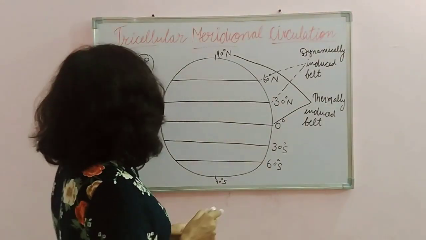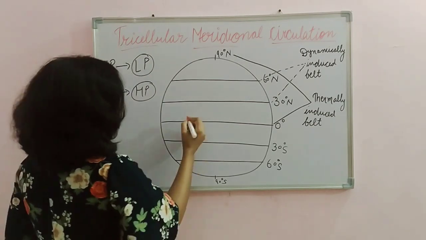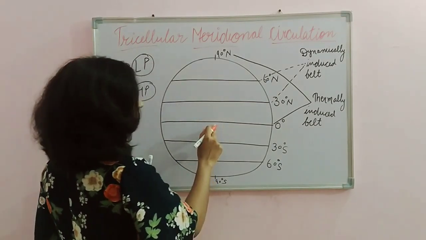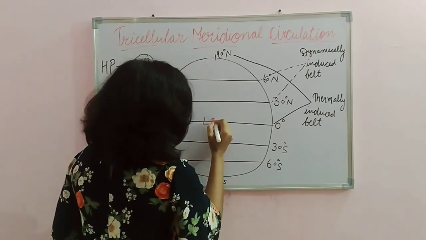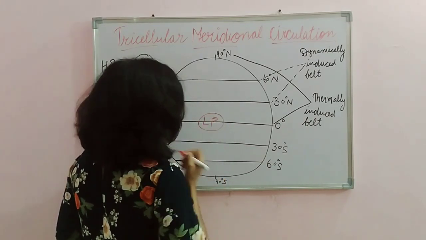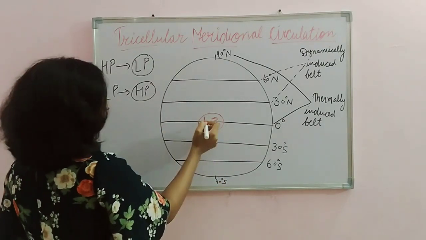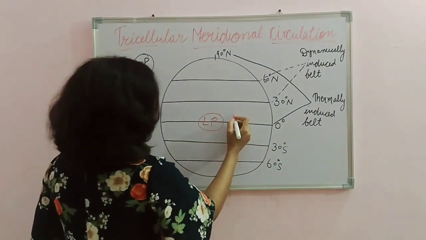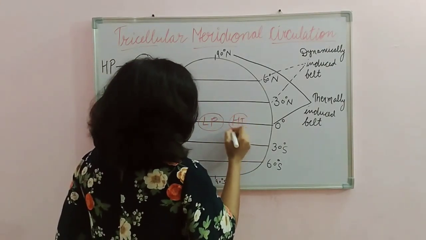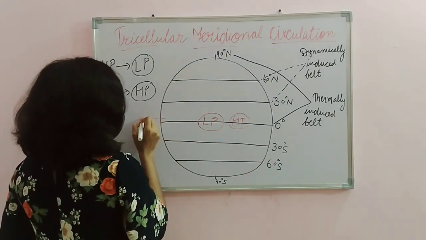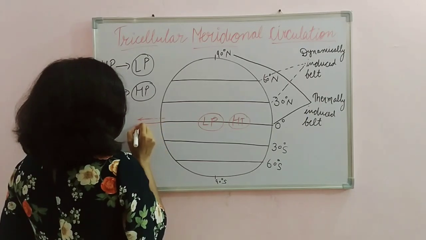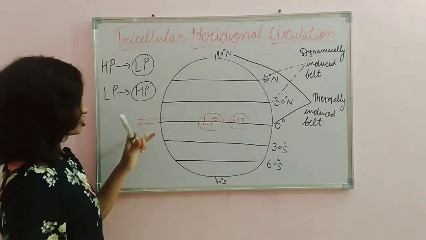So let's discuss. Here it is the equator where the temperature is extreme. Here it is also low pressure, we have discussed it. When there is low pressure here and the temperature is extremely high, that means the air rises from the equator in an upward direction.